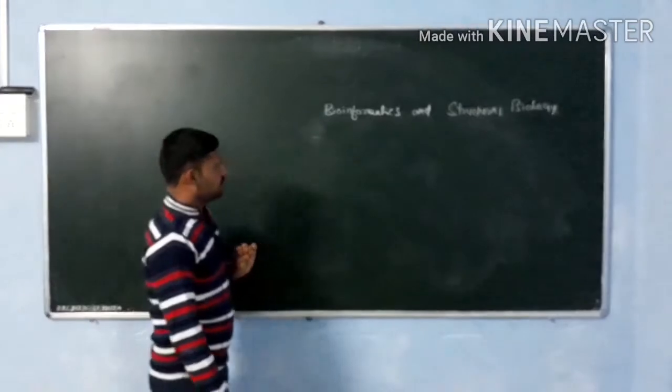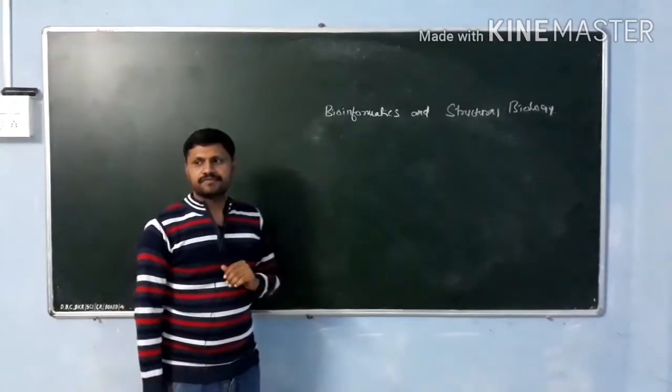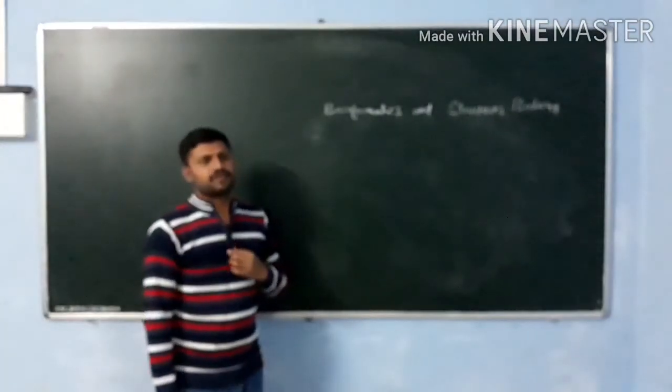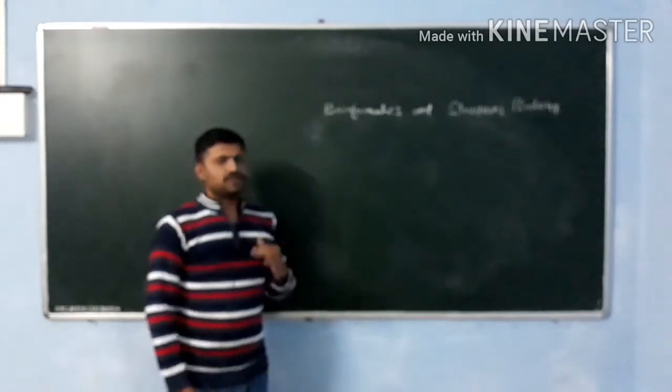So, here as in every theory paper, we are going to study 4 units.